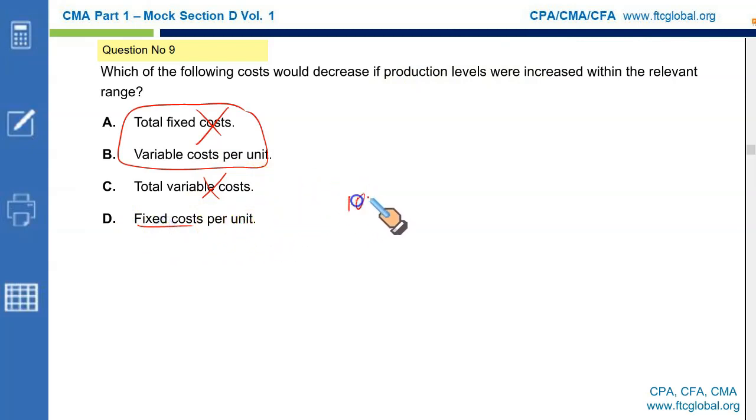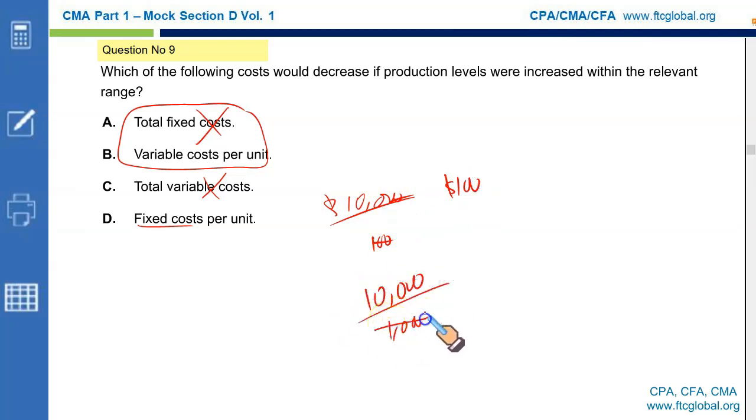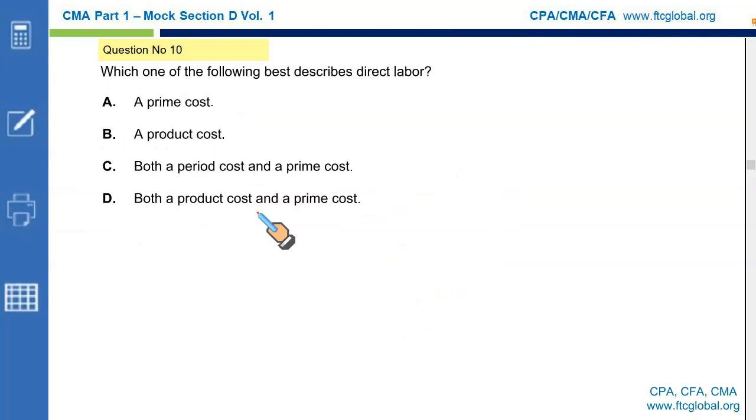Let's say if your fixed cost is $10,000, if you produce just 100 units, your fixed cost per unit is going to be $100. And if you produce, let's say, 1,000 units, look at this, your fixed cost per unit will fall to $10, from 100 to 10. So this is absolutely right. When you increase your level of output from 100 to 1,000, your fixed cost per unit will fall, and that's the right option.